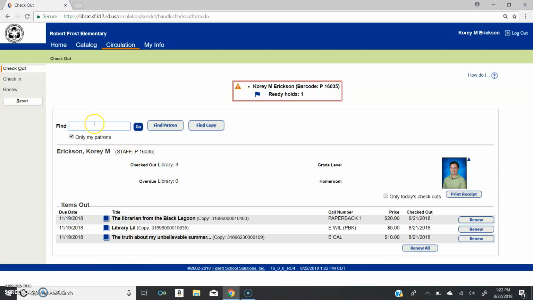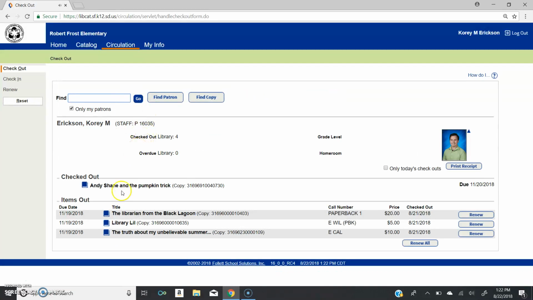And then using the scanner, I can just start scanning away and automatically check out the books to me. So I just checked out Andy Shane and the Pumpkin Trick, and I can just keep checking out until I am done. And what I like about this is it shows me how many materials I currently have checked out. So I have 4. Once I'm done, I can click log out, exit, and go back to my business.